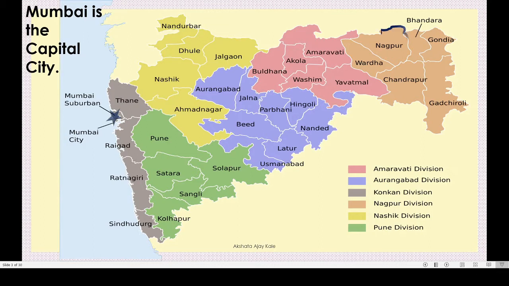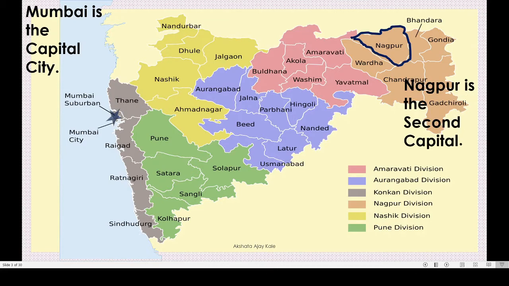You can see here to the east side, that is Nagpur district. And Nagpur is the second capital of Maharashtra. Got this? First capital is Mumbai and second capital is Nagpur.